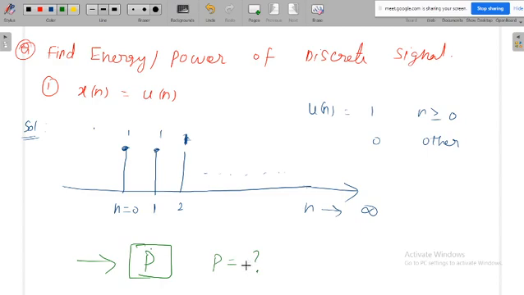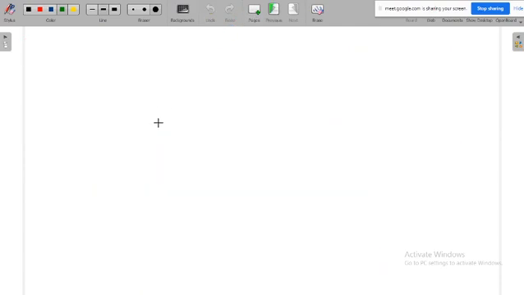The power will be some number in terms of watts, and then there is the energy of the signal. You already know that for a power signal the energy is infinite, because this signal maintains constant amplitude over infinite duration. Definitely if you calculate it, the energy will be infinite. For a power signal, power will be finite, whereas the energy will be infinite. First we will calculate the energy.